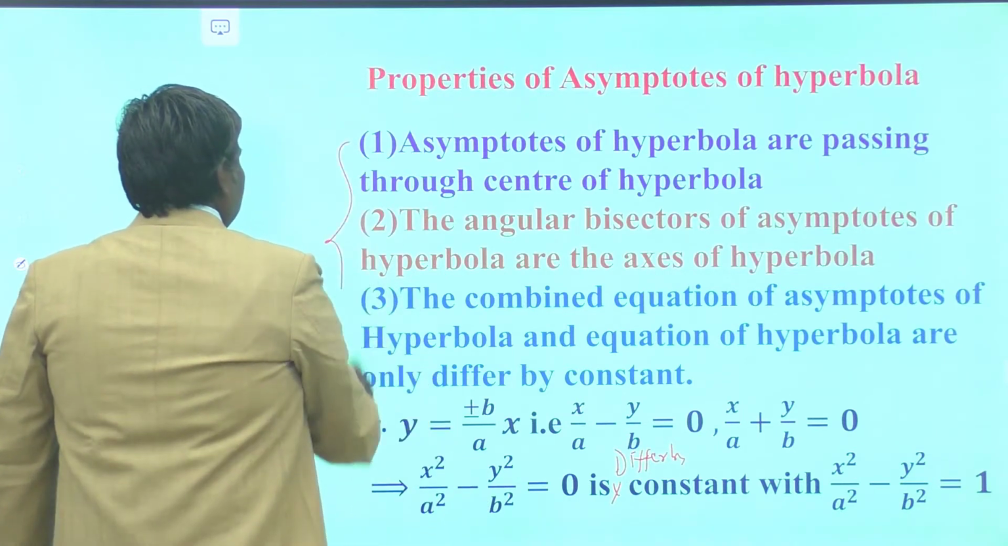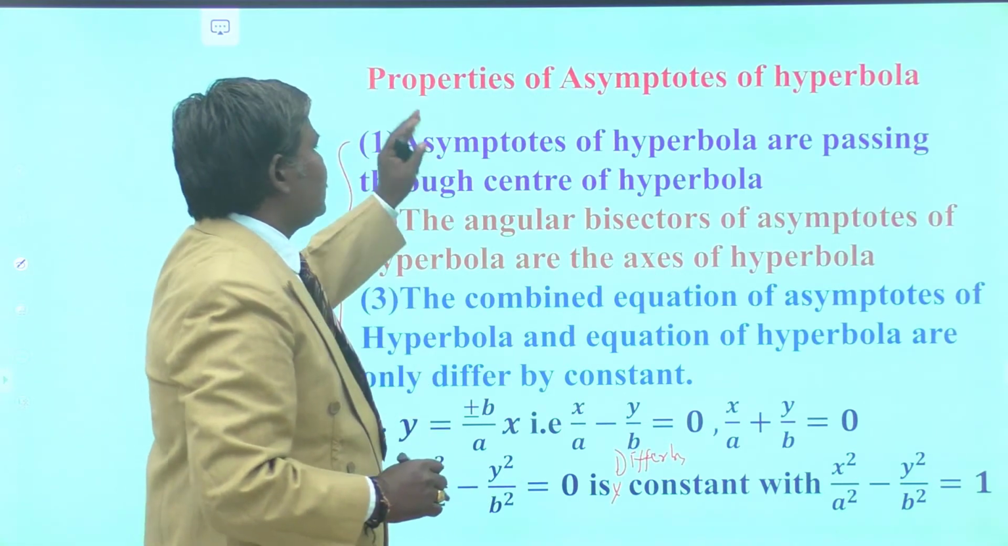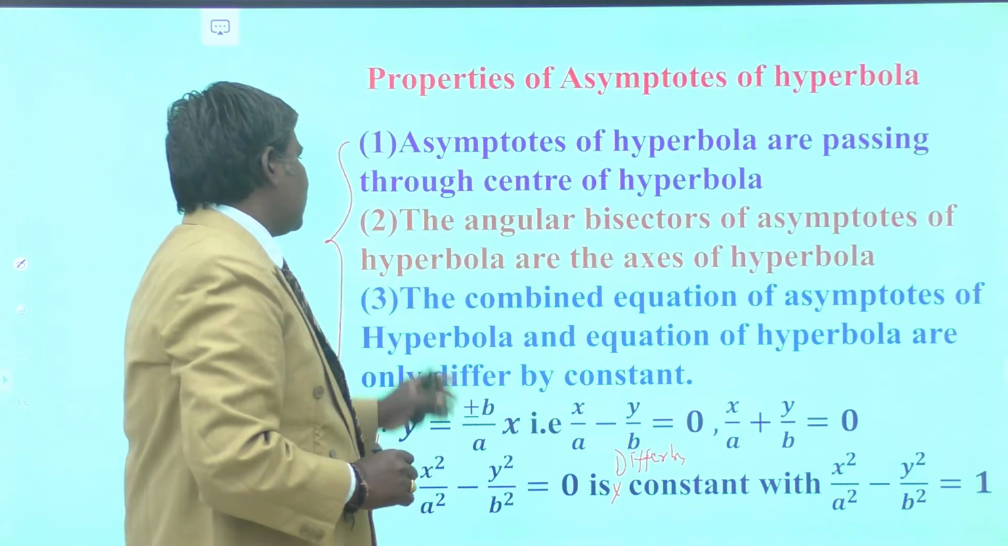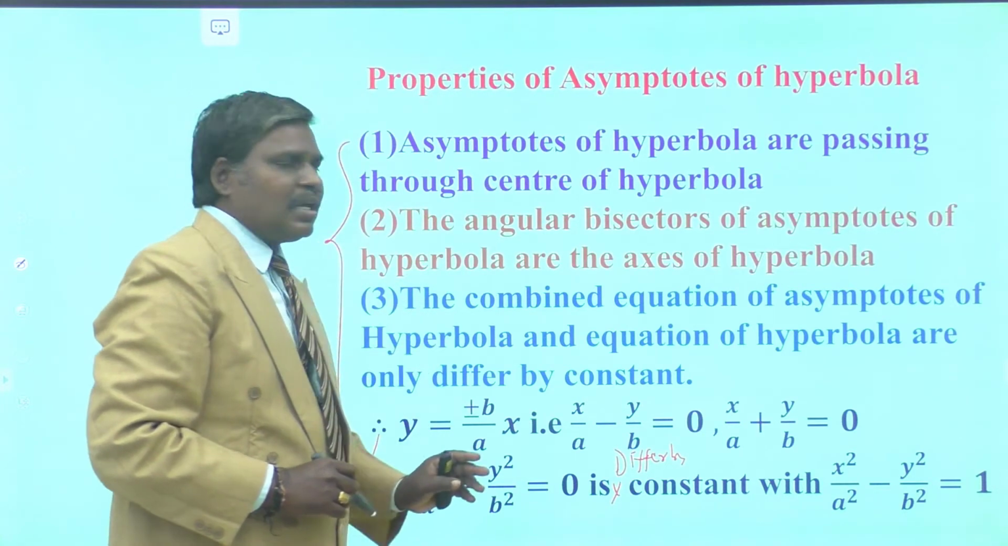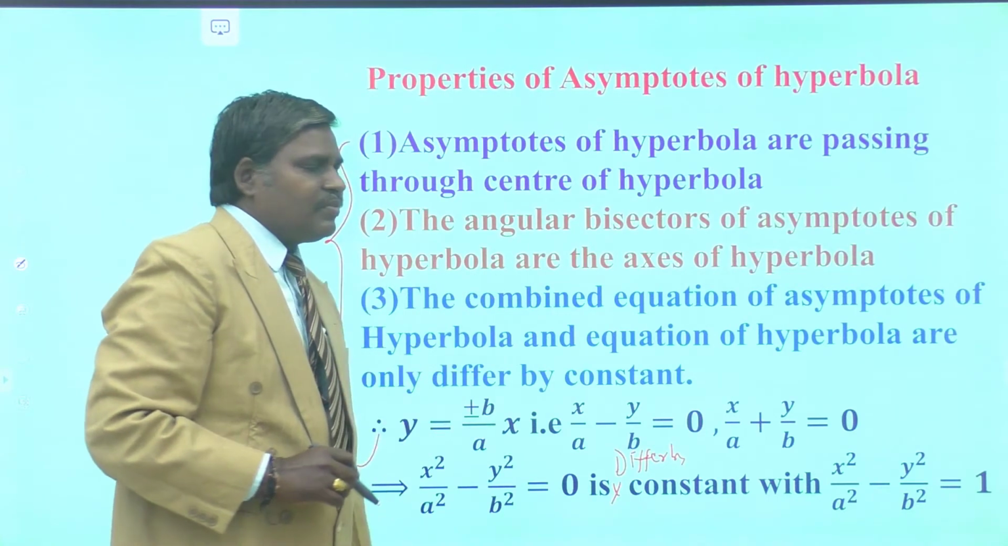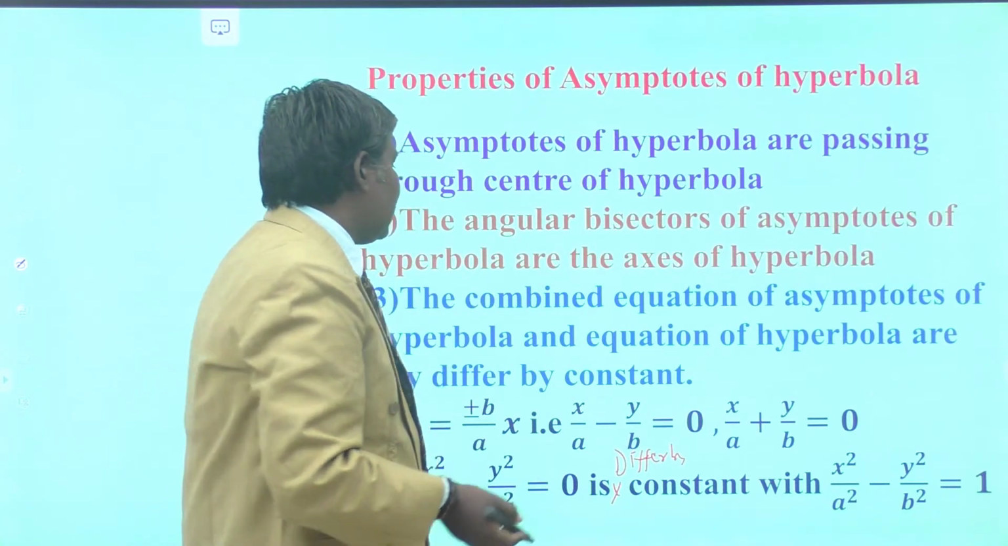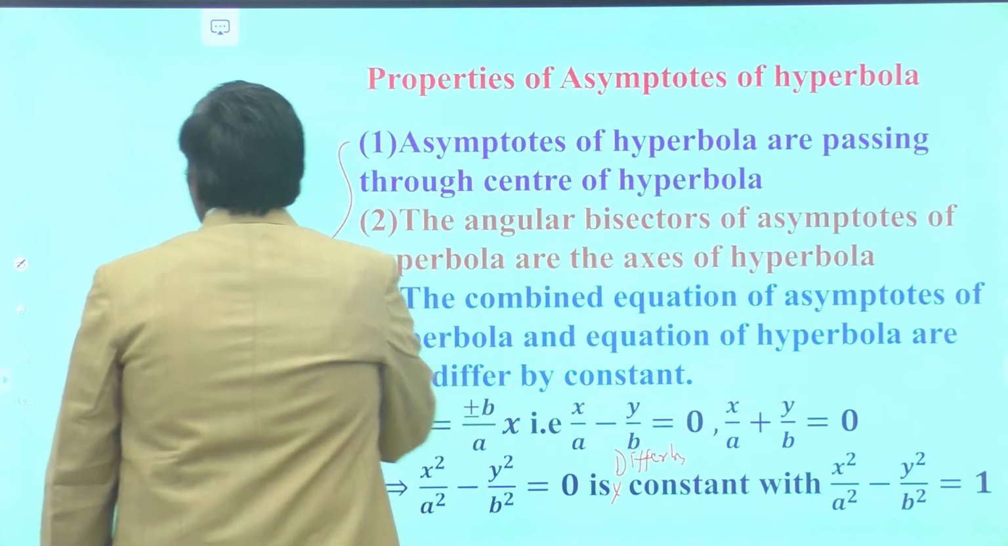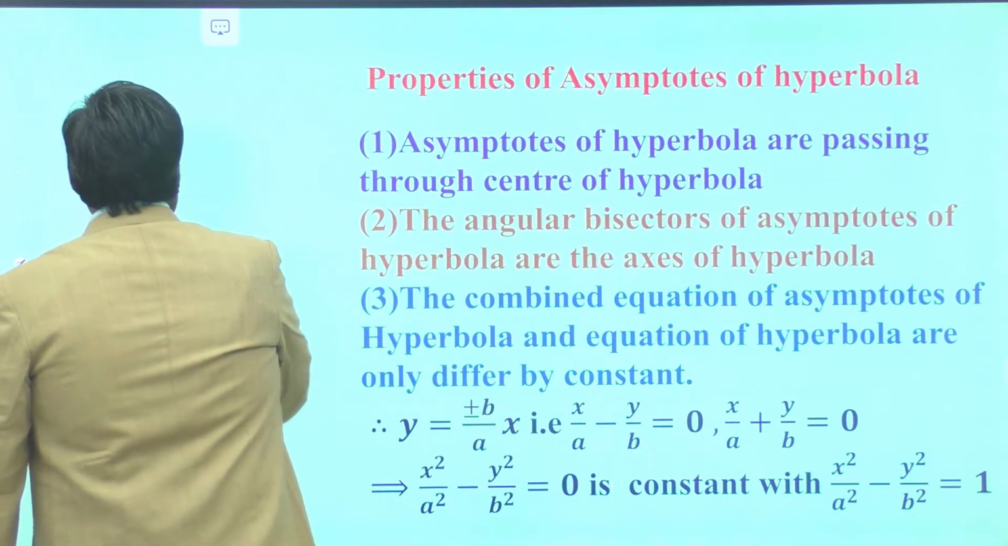So these are the first three properties: asymptotes always pass through the center, the angular bisectors are the axes of the hyperbola, and the combined equation of the asymptotes of the hyperbola and the equation of the hyperbola differ only by a constant. Okay.